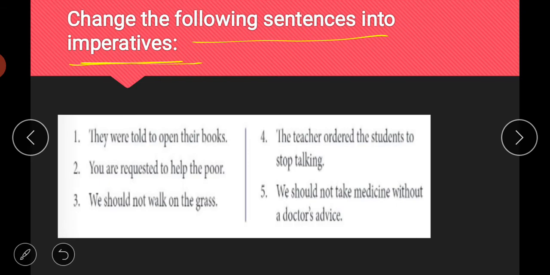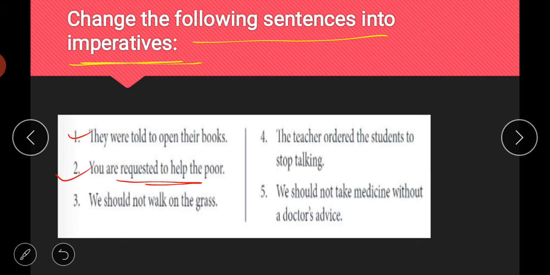So how can we write this sentence in imperative form? Simply, open your books. If I say, students, open your books, this is a command given by a teacher, so you can write it like this.